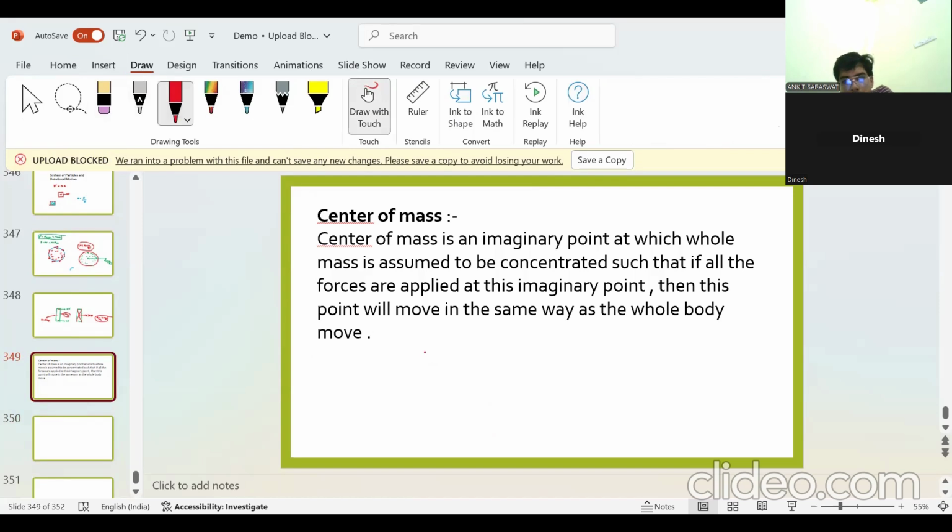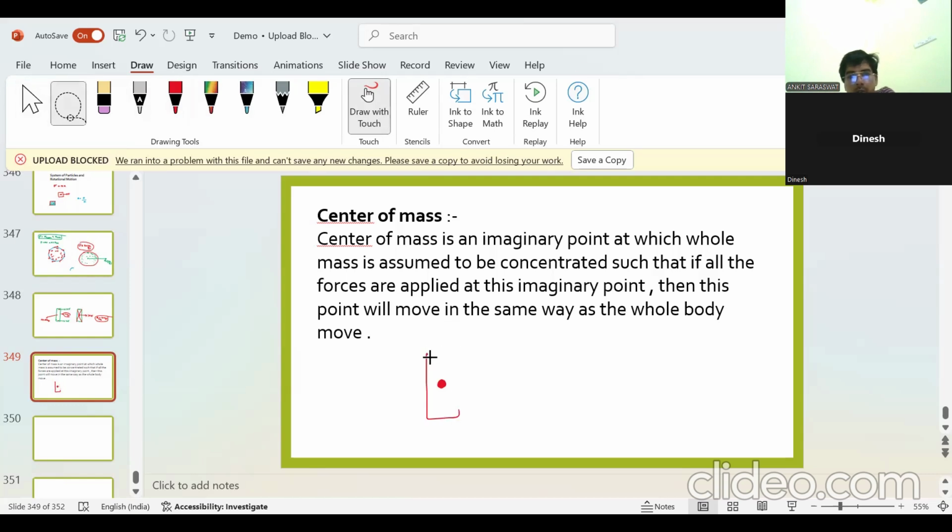Meaning is what? For example, if you know the center of mass of this rod, and the center of mass lies here, then there is no need to look at the entire body. Forget the entire body and look only at the center of mass, which behaves in the same way as the whole body.